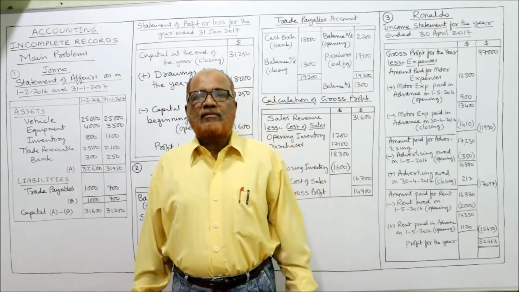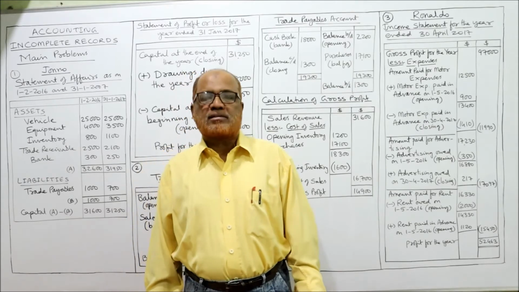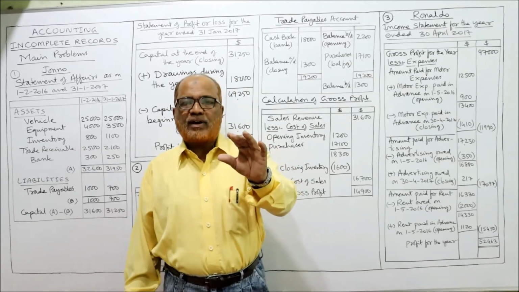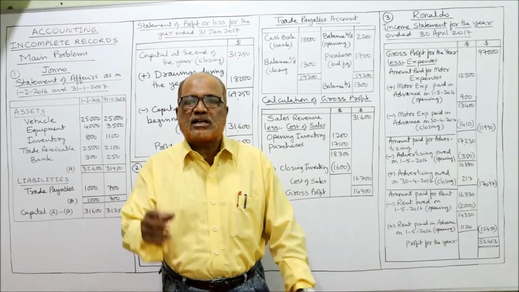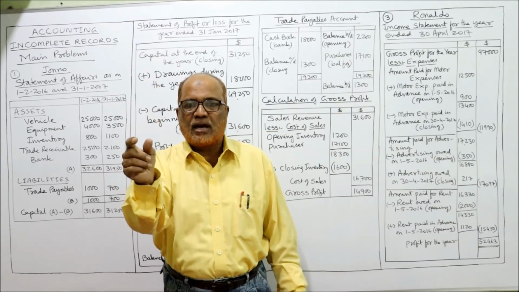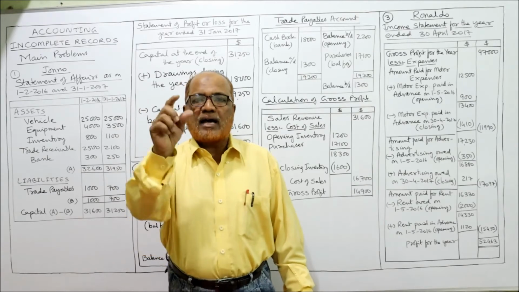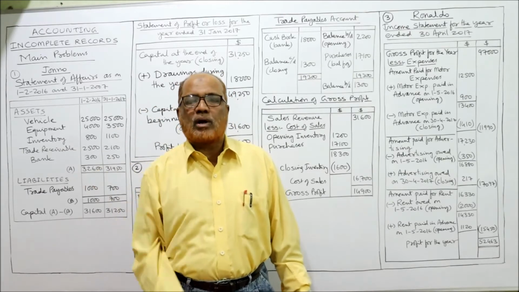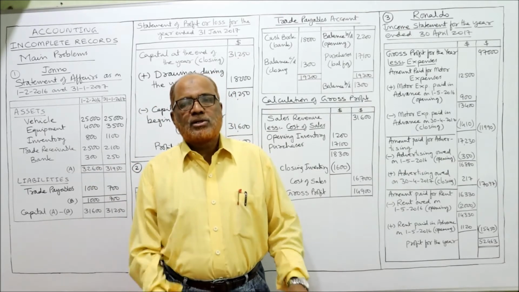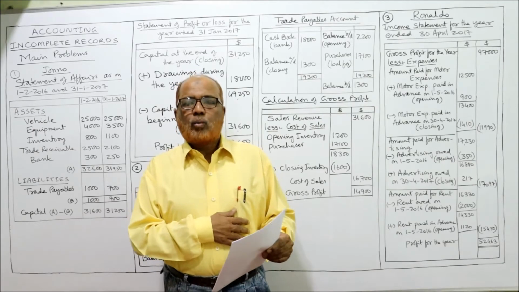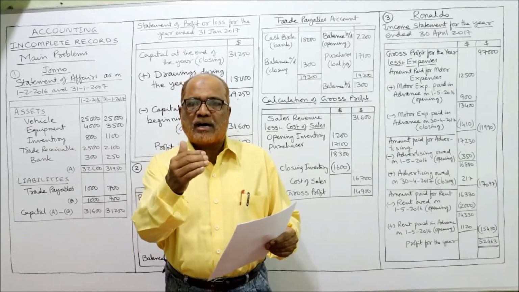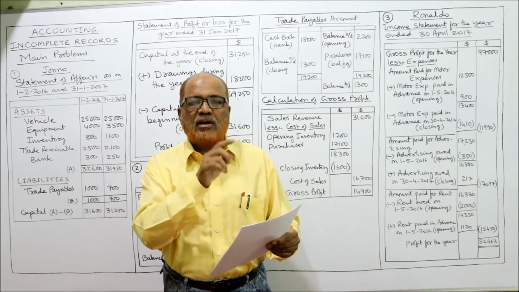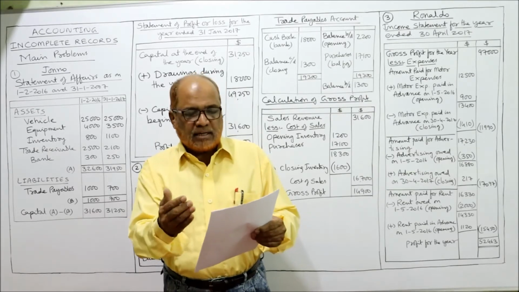In the first video, I explained the statement of affairs. A statement of affairs is a statement in which we list down all assets and all liabilities. Assets minus liabilities is equal to capital. So here it is the same thing. We are given assets and we are given liabilities, so assets minus liabilities gives the capital at the beginning of the year and the capital at the end of the year.